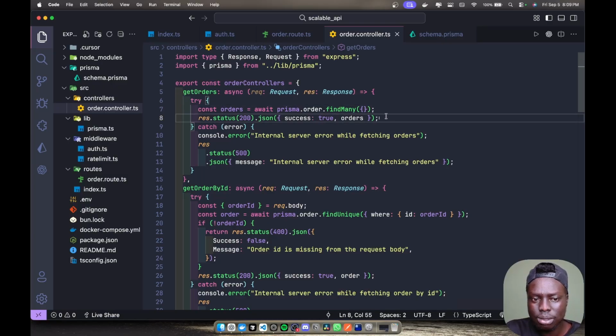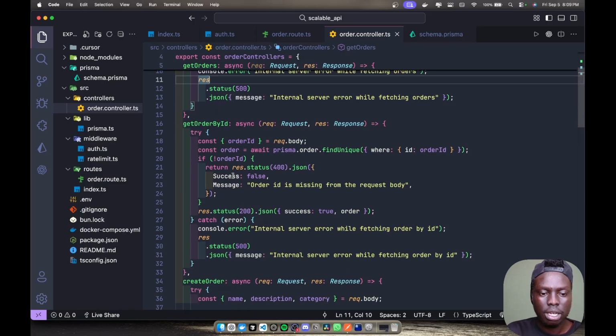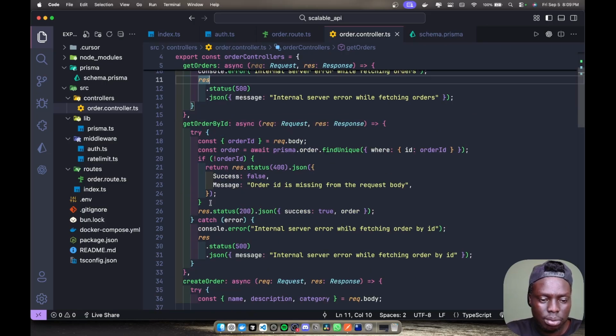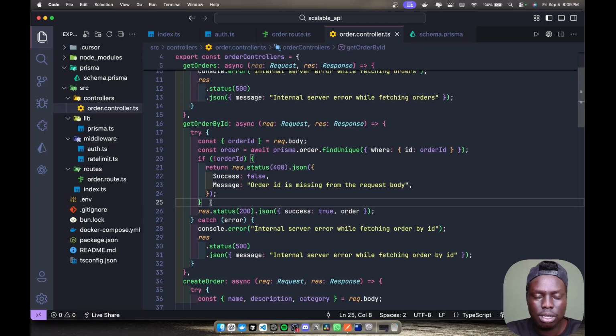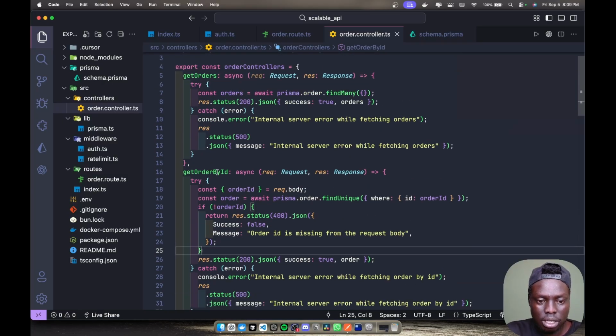The next thing, like I said, is you need to know the status codes, and that is it. Now, internal server error while fetching: this is just in case you find an error, that's where you have try catch. Obviously we always expect an error, so you have to account for it. You can read about that in how to design scalable APIs or scalable systems or something like that. Now you can come here and say, oh, getting order by ID.